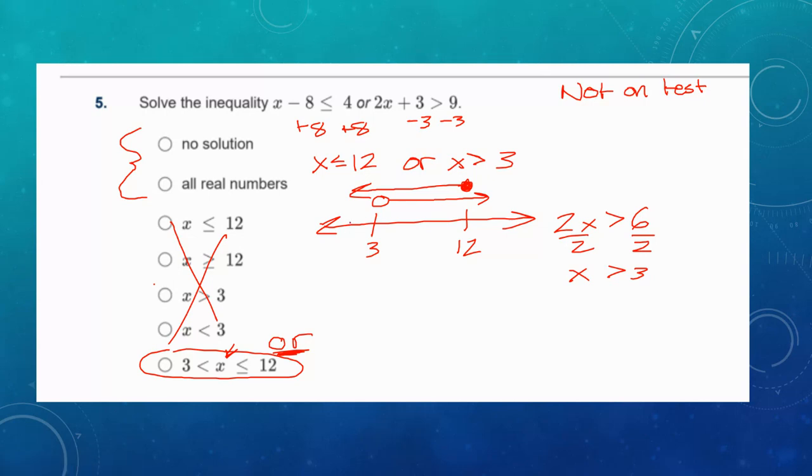It doesn't look like I can change the color, but I would shade in the whole number line, because no matter what x is, it will be either less than or equal to 12 or greater than 3. So we get all real numbers here. X will always work in this inequality because it'll be true for one of them no matter what. Even if it's less than 3, it's still less than 12. Even if it's greater than 12, it is greater than 3. So it will always be true for one of them. But again, this is a little beyond, but our solution is all real numbers.